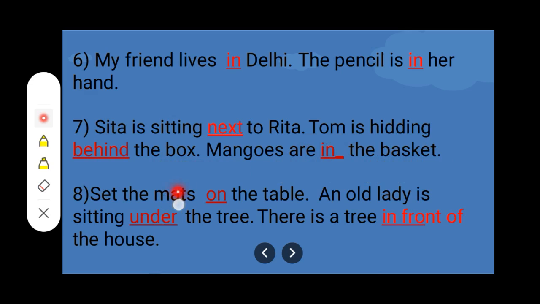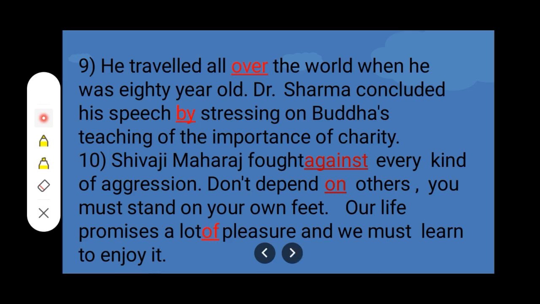Number 8. Set the mats dash the table. An old lady is sitting dash the tree. There is a tree dash the house. So first blank we will write on, second under, third in front of. So our answer is, set the mats on the table. An old lady is sitting under the tree. There is a tree in front of the house.